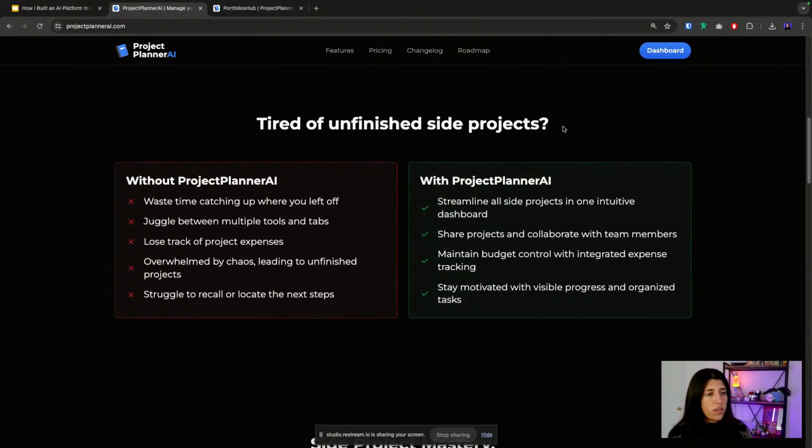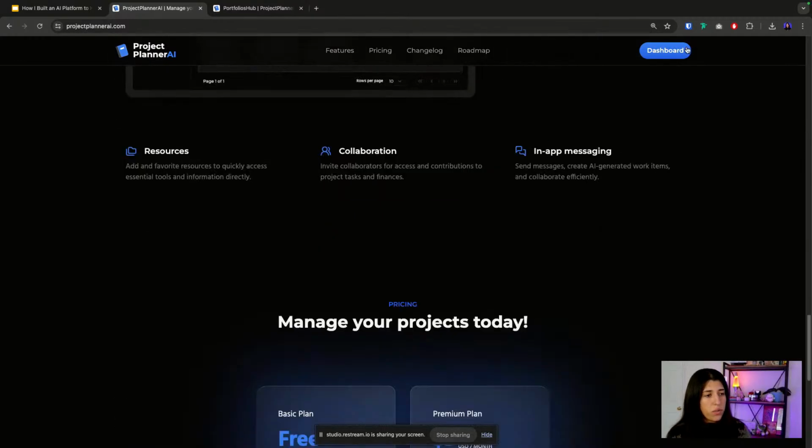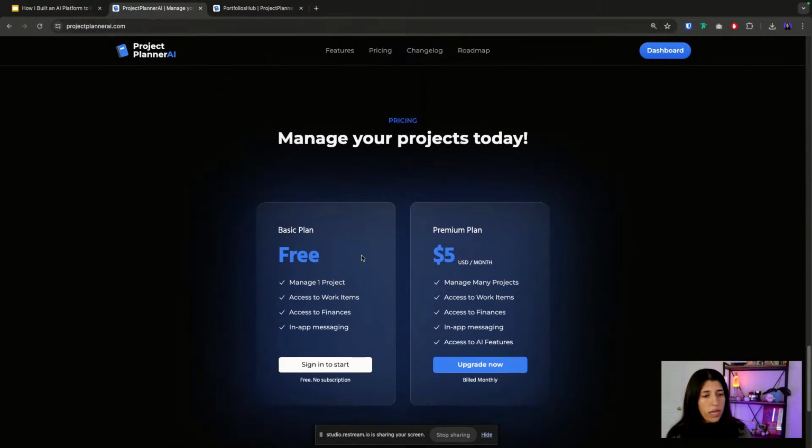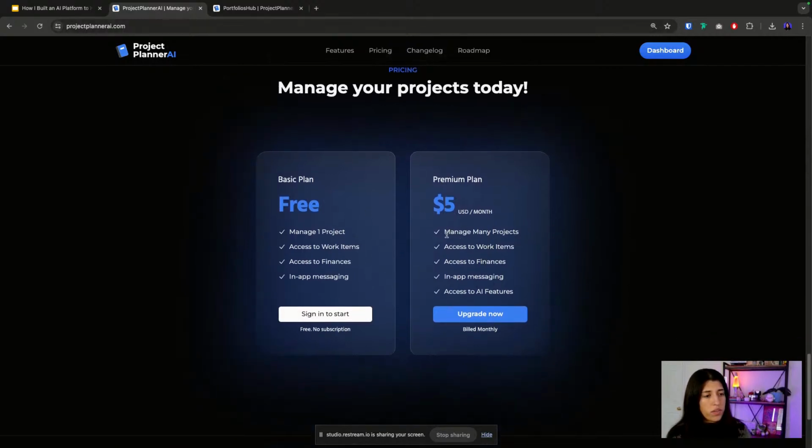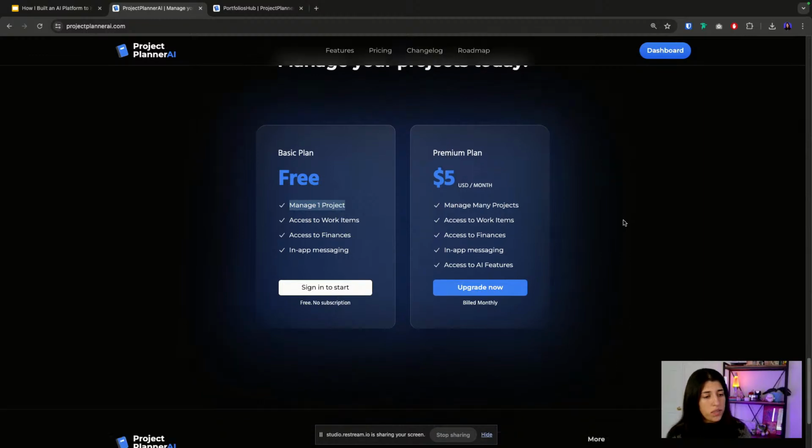Are you tired of unfinished side projects? Without it, you'll waste time catching up where you left off, juggle between multiple tools and tabs open, which is annoying, lose track of progress and expenses, and be overwhelmed by chaos, leading to unfinished projects. With our platform, you can streamline all your side projects in one place, share your projects and collaborate with team members, and so on. Then for pricing, we have a free plan, and for $5 a month you get access to more than one project. On the free plan, you can only create one project, without the AI capabilities.